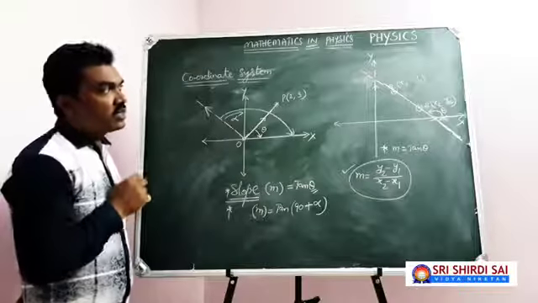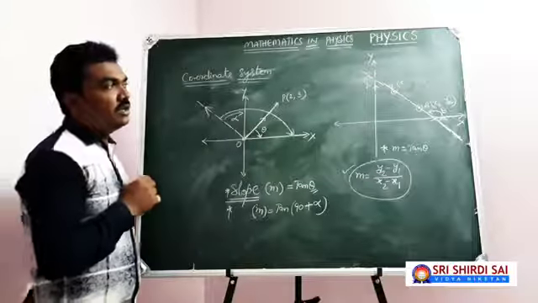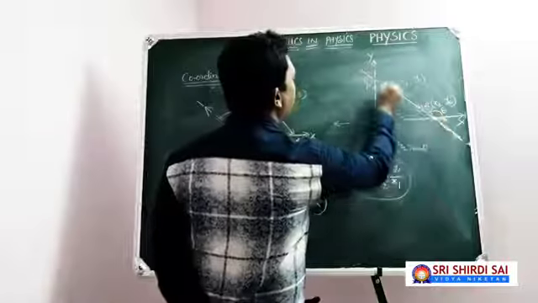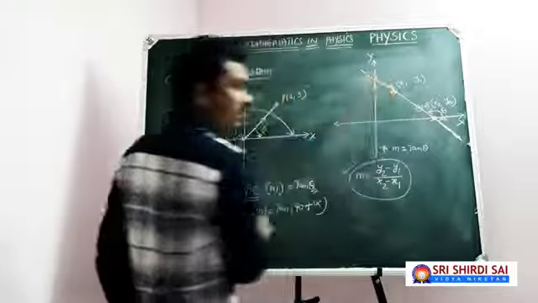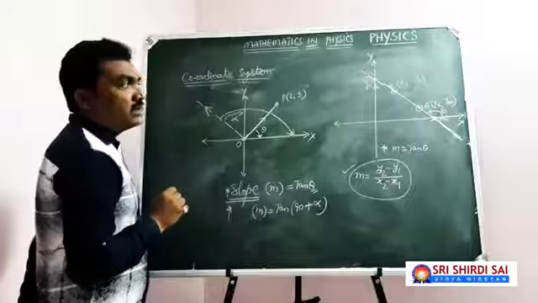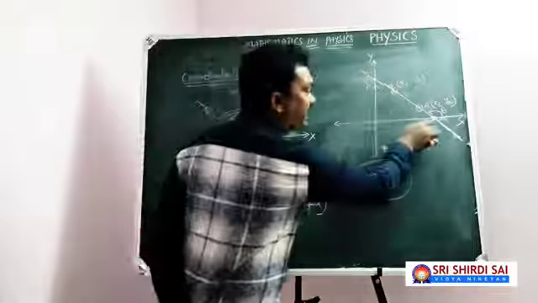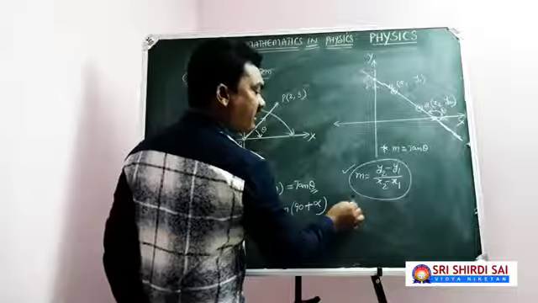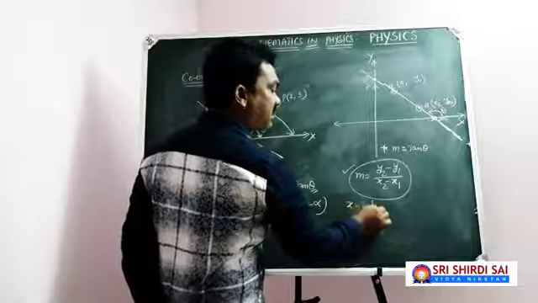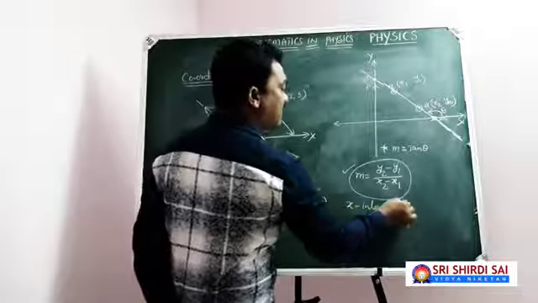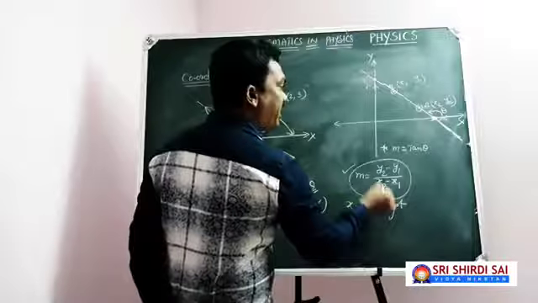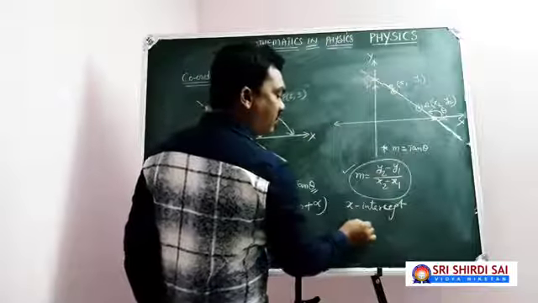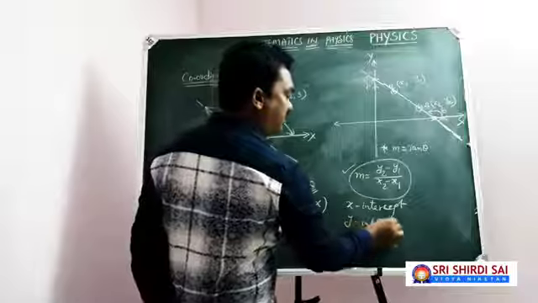Now, once look at your straight line. Here your straight line is going to cut the x-axis somewhere else and also cut the y-axis. Now the point is, the point at which your straight line cuts the x-axis is known as x-intercept, and the point at which your line cuts the y-axis is known as y-intercept.